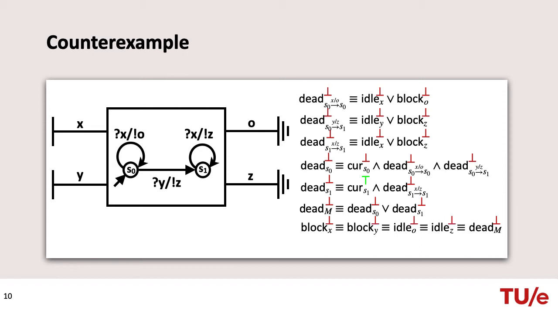Since channels X and Y are only blocked if the FSM is dead and channels O and Z are only idle if the FSM is dead, we conclude that X and Y are not blocked and O and Z are not idle. This is clearly incorrect since, as we previously observed, when the FSM is in state S1, it can never read from Y and Y is therefore blocked.